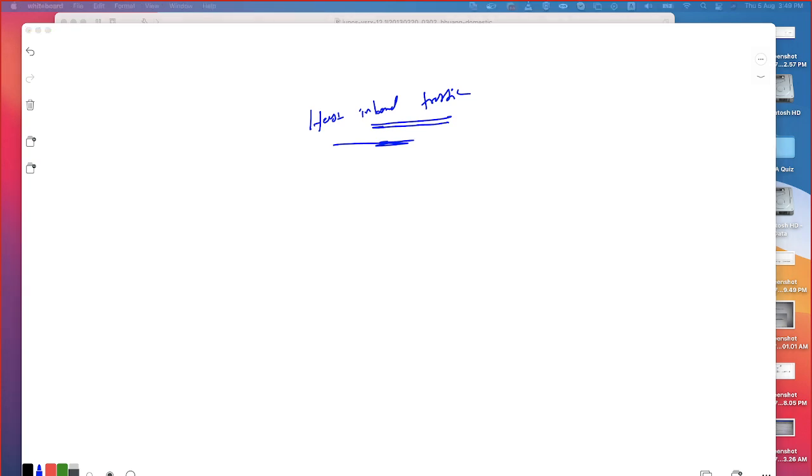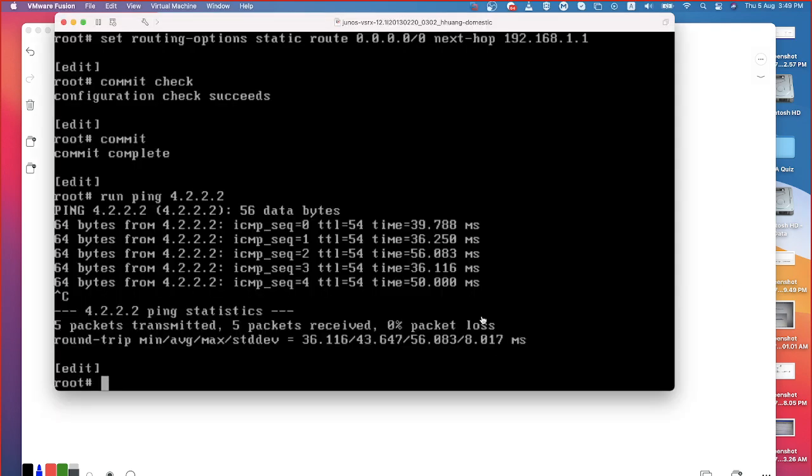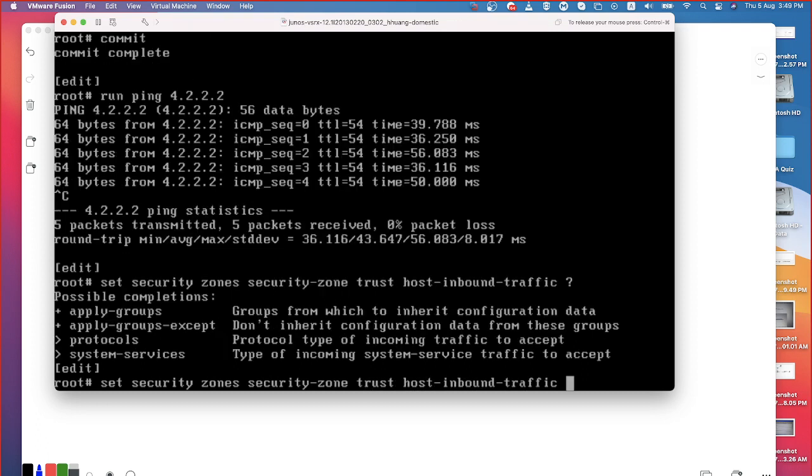So basically by default nothing is allowed. I agree with that. But this host inbound traffic has been classified into two different areas. I will show you so that it will be easy for you to understand. See here, when I say set security zone trust host-inbound-traffic, if I give the question mark, I can see them in two categories.